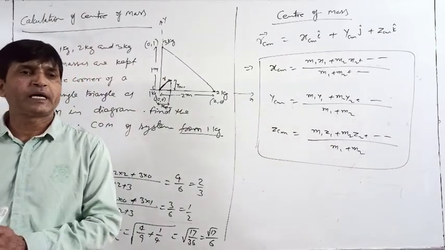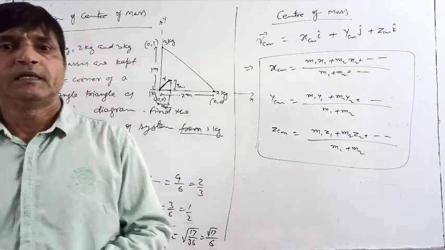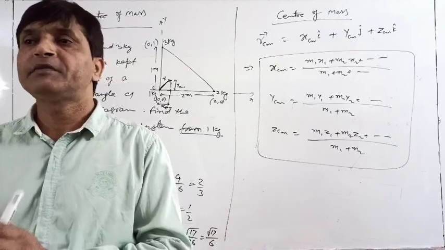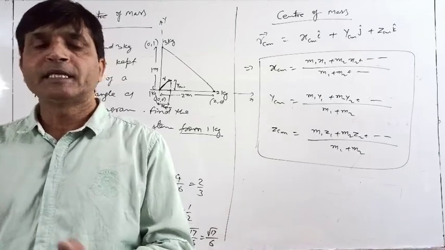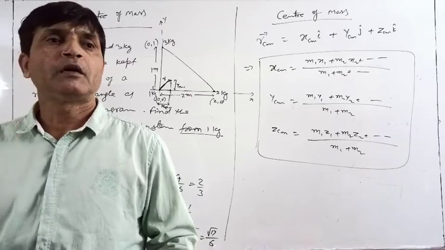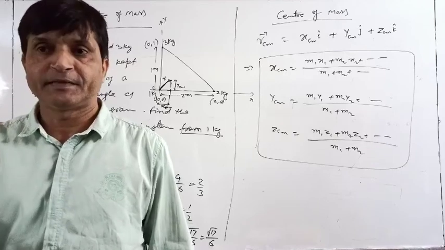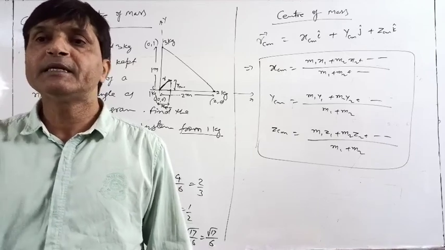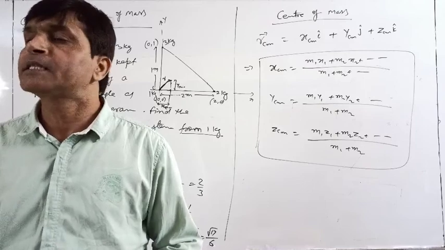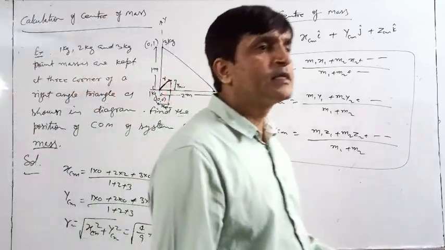The need is that whenever we are defining the translational motion of a rigid body, and a rigid body has a number of point masses, we have to define a certain point to explain its translational motion, and that point we call the center of mass.